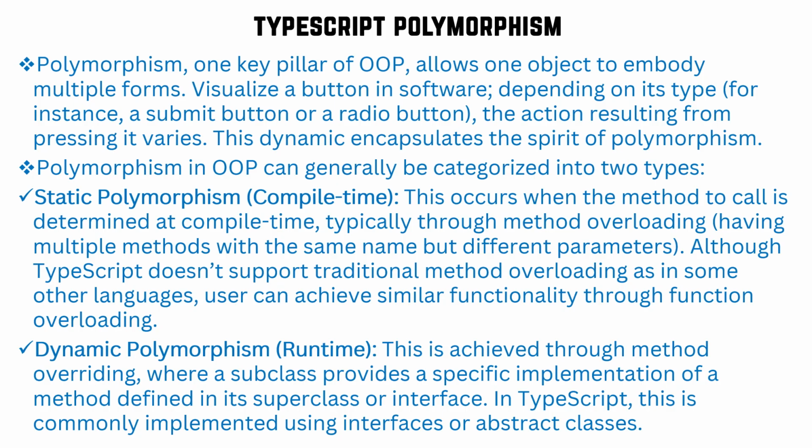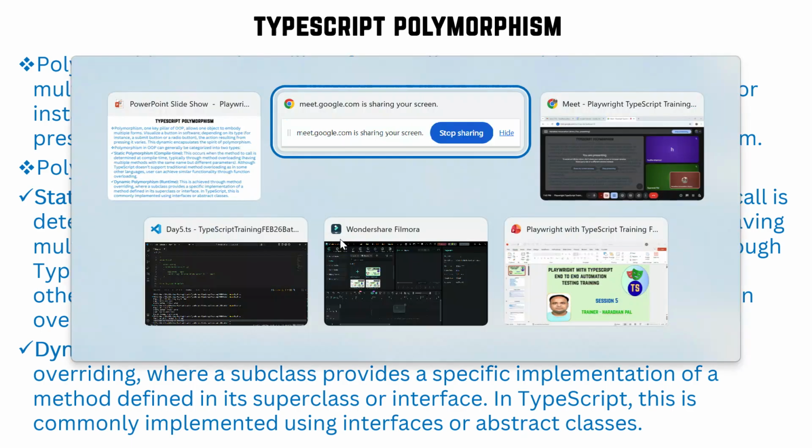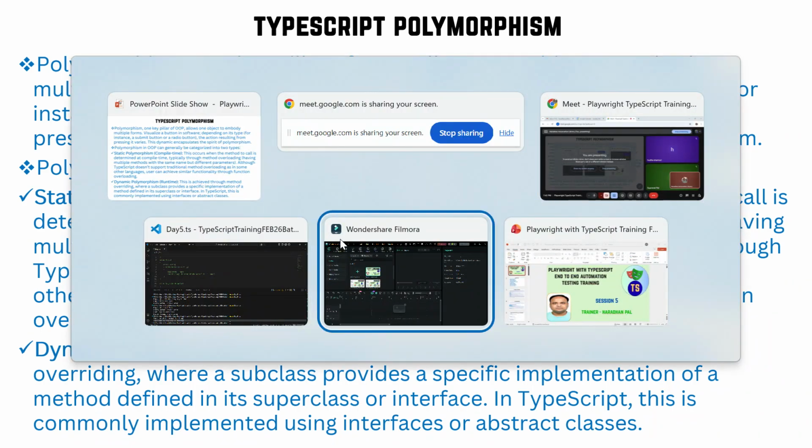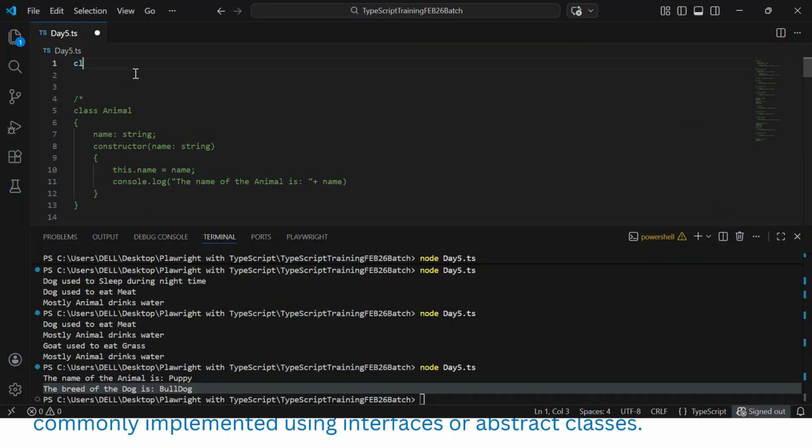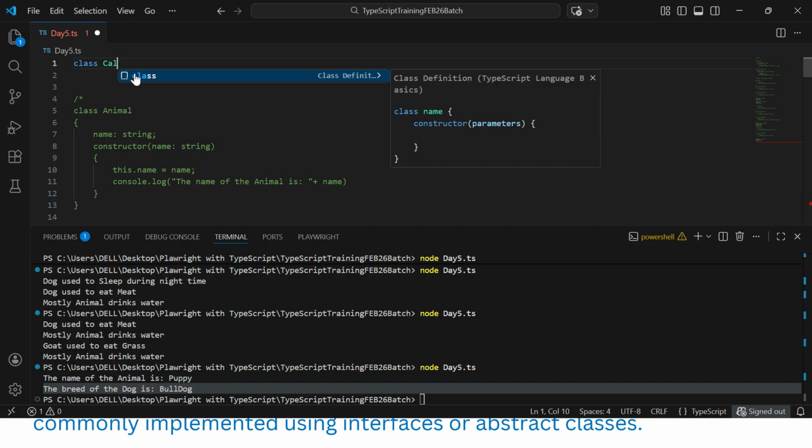In TypeScript, this is commonly implemented using an interface or an abstract class. So let's understand TypeScript polymorphism. Let's try to create a class called Calculator.